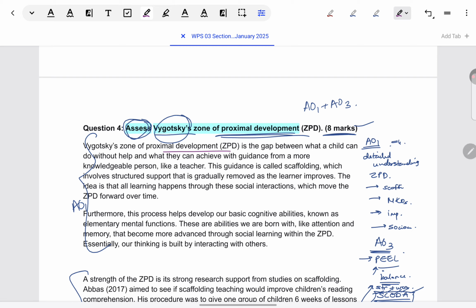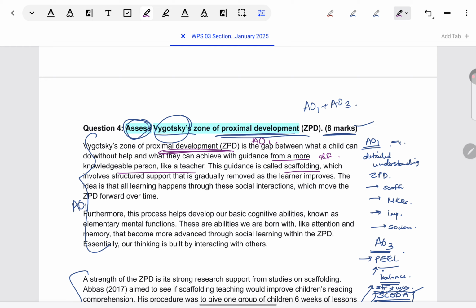Vygotsky's zone of proximal development. When it starts this way, it begins with AO1. And terminology is immediate. ZPD has been specified with its full form and a definition has been given. Just like for the short answers, we begin with the definition. Same way for the essay answer also, we have to begin at that point. So, what is ZPD? It is that zone or area in which the child cannot perform any further at a high level without the help of a teacher.